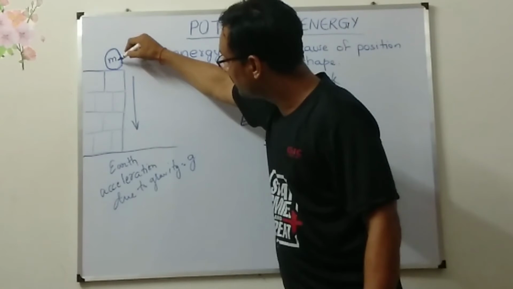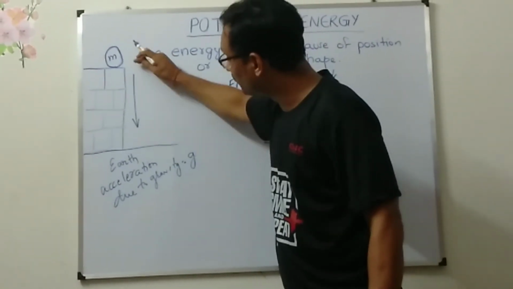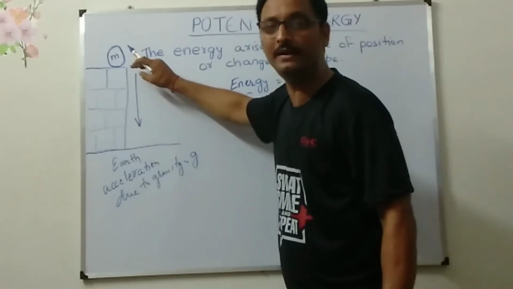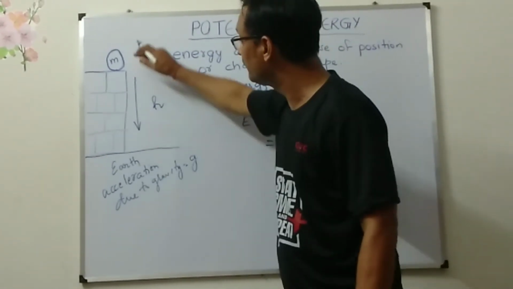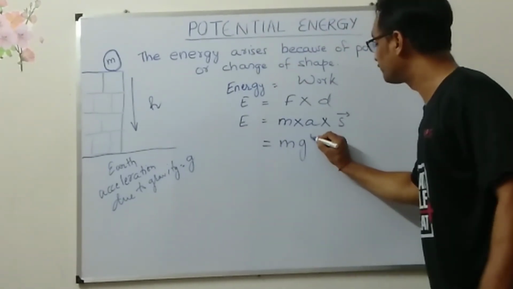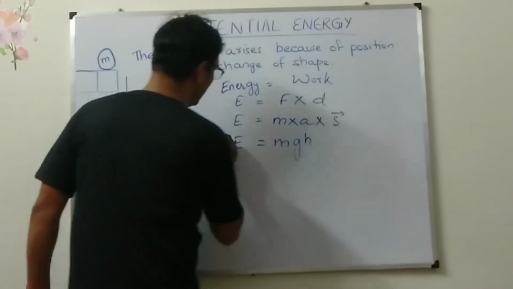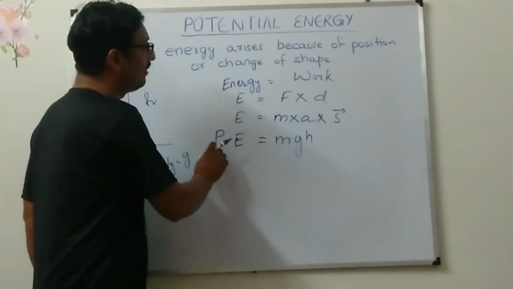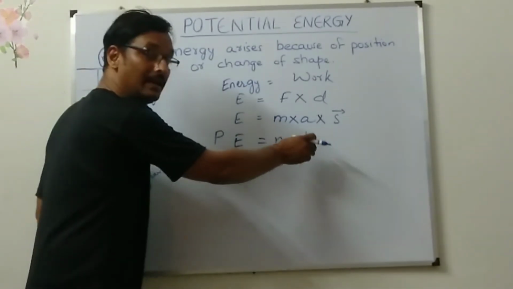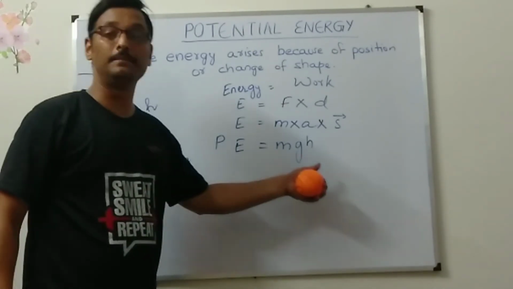And what is the displacement? The ball was here, its initial position. And what is the final position? This one. So there is a displacement, and this displacement is nothing but height. This is the height. So in place of displacement, I will be writing h. So this energy is potential energy. So the formula of potential energy is mgh.